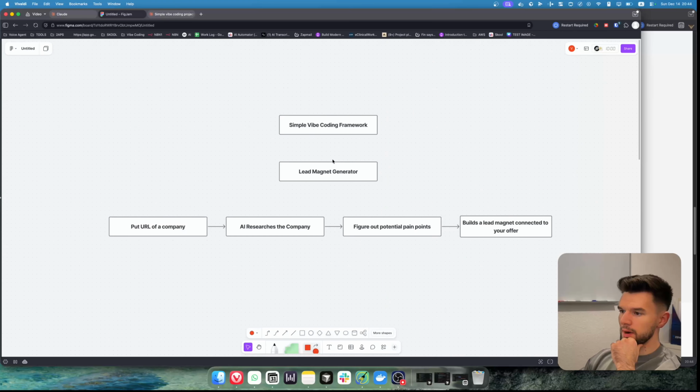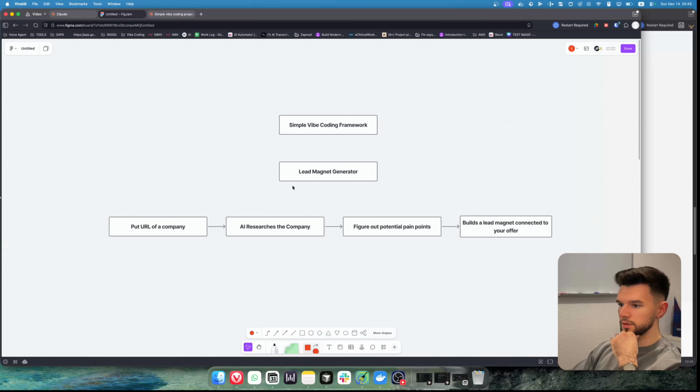Hi guys, so I'm gonna show you my simple vibe coding framework. What we're gonna build is basically a lead magnet generator, where we put in the URL of a company, and it's going to research the company, figure out some pain points, and then build a lead magnet for us. If this goes well, at the end I'm gonna show you how to even automate that whole thing so you can generate leads on repeat without you doing anything.